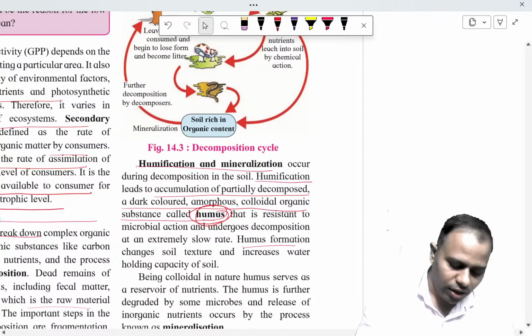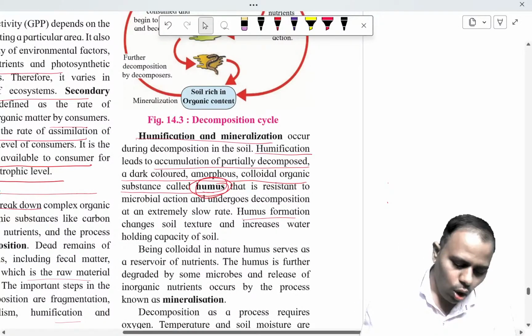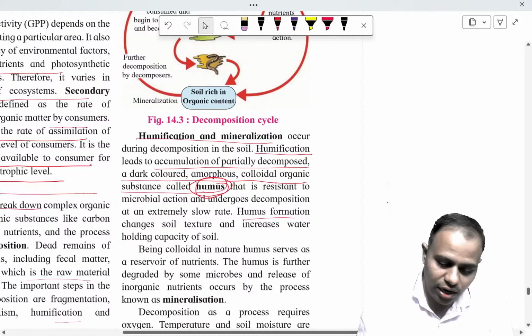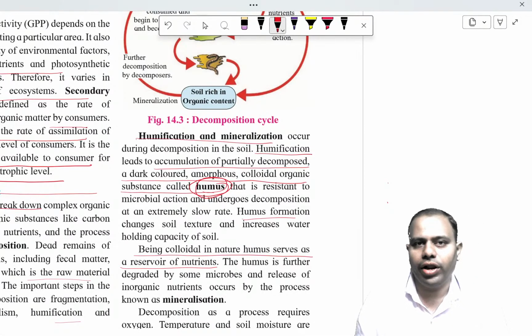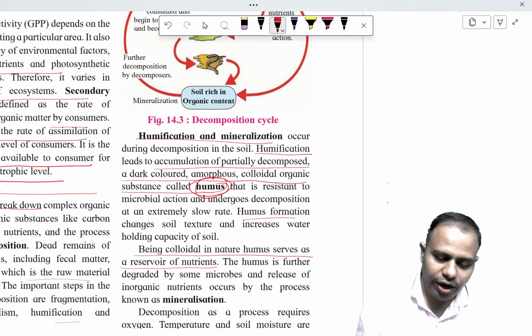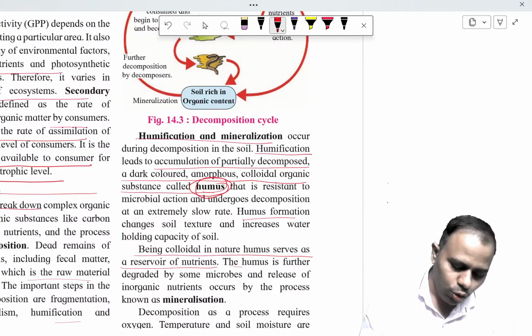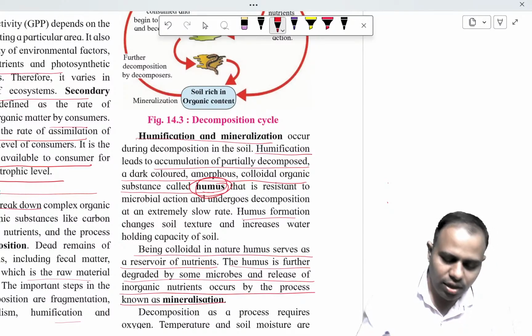Remember, humus is colloidal in nature. Being colloidal, humus serves as a reservoir of nutrients. There are lots of nutrients present in this reservoir, and the humus is further degraded by some microbes, and release of inorganic nutrients occurs by the process known as mineralization.